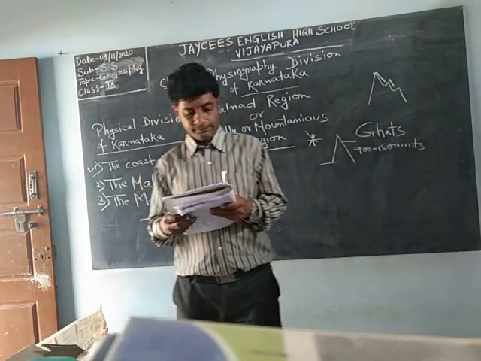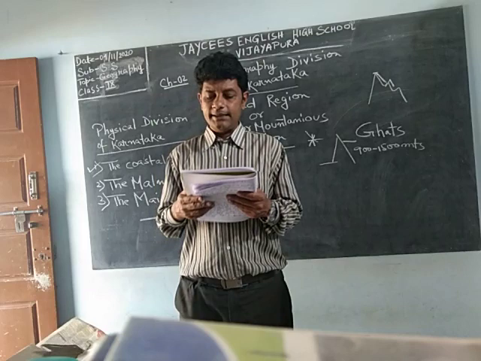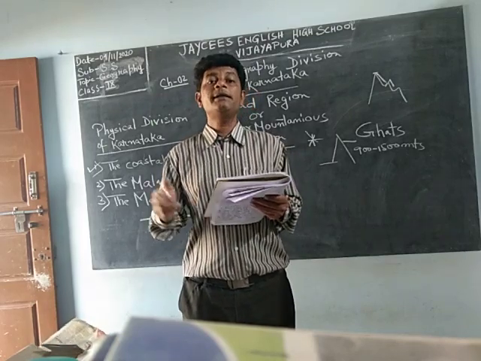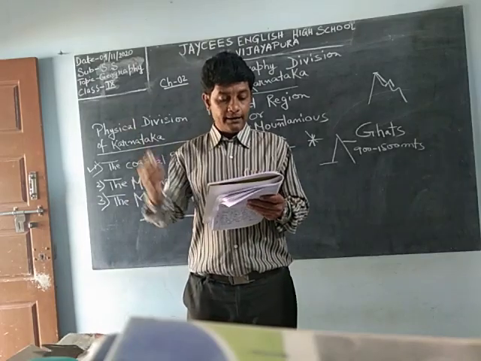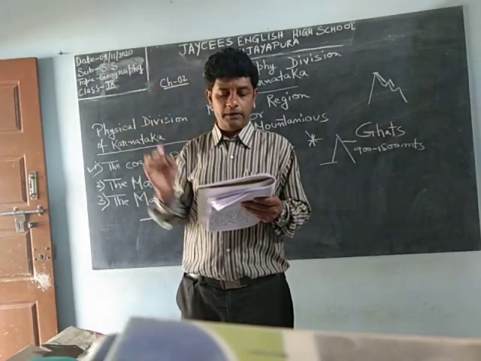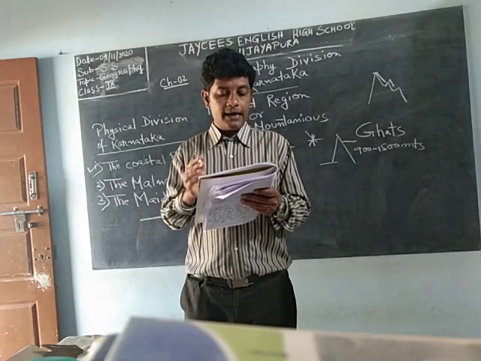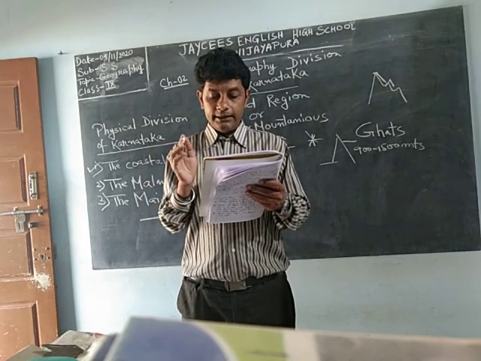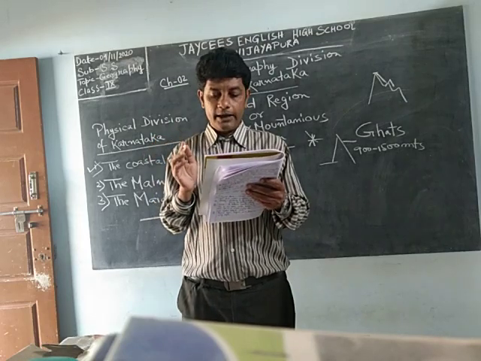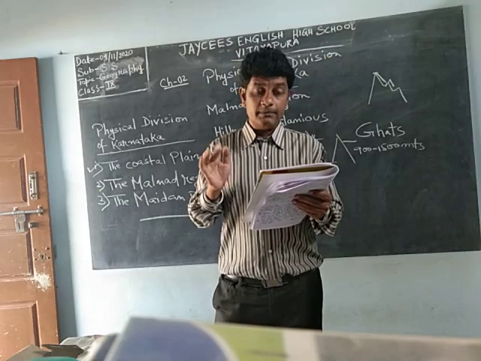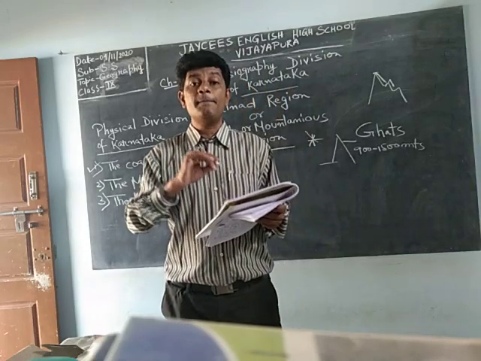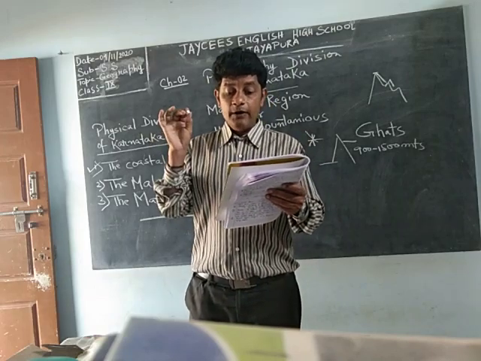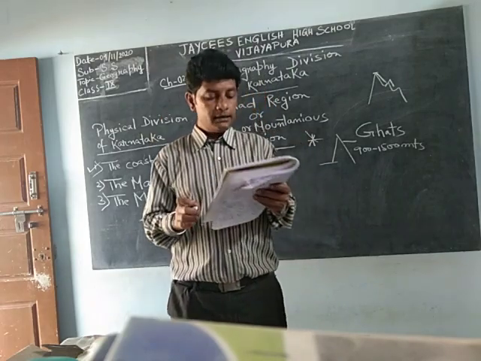The highest peak in this region is Mulyanagiri. Highest peak means the tip of the mountain. Apart from that, Kudremukh, Kalhatagiri, Rudragiri, Devaramangala Gudda. These are all in Chikmagalur district, and these are the names of some peaks. But among them, Mulyanagiri is the highest peak in Karnataka.